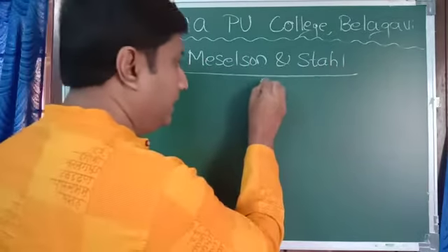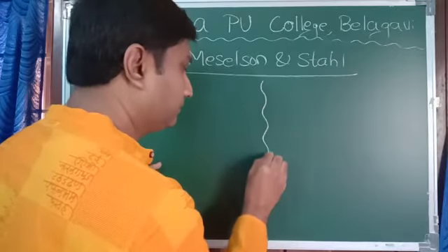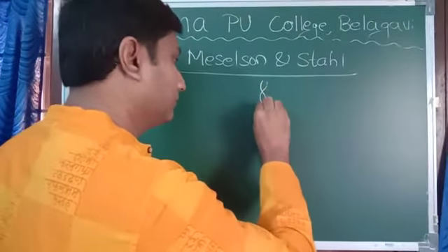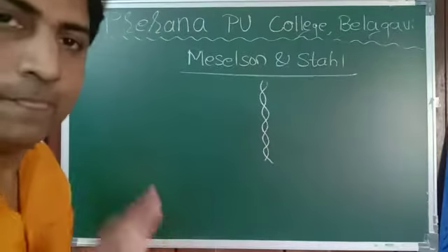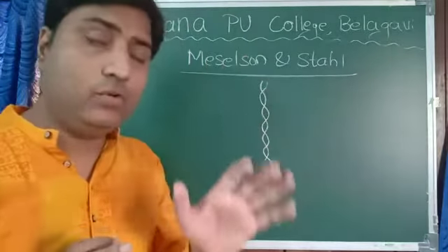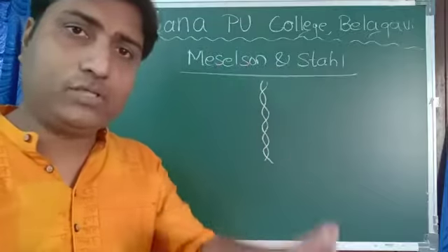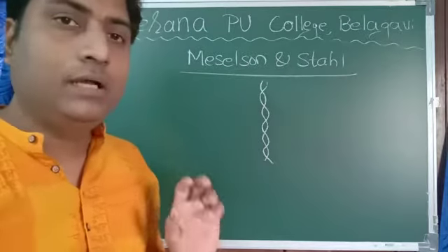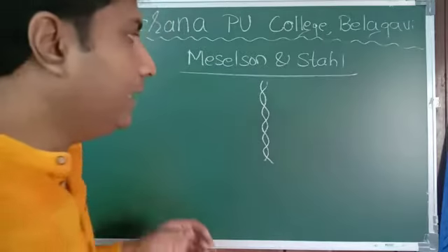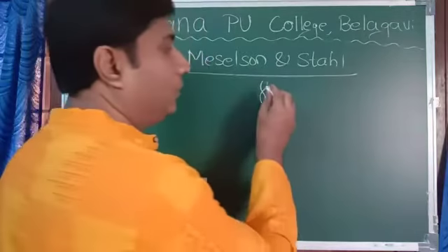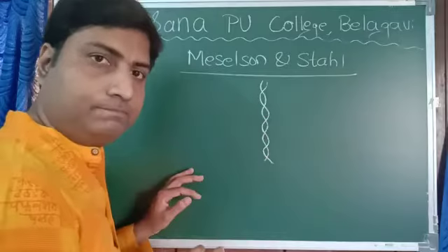Now say this is the DNA. You know that it consists of nitrogen bases. And generally there are two isotopes of nitrogen. N14 is the common one.